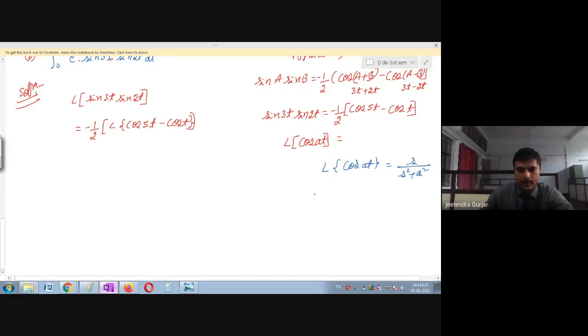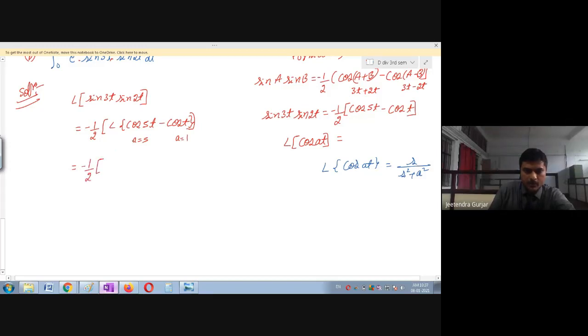So therefore, one can see here they have given a as 5, so only the a value changes. Here you can see a is nothing is there, which means we can consider this as 1. So therefore this is equal to minus 1 upon 2.